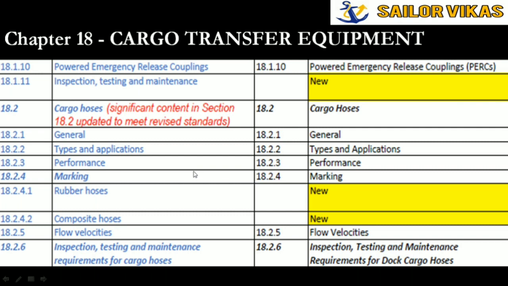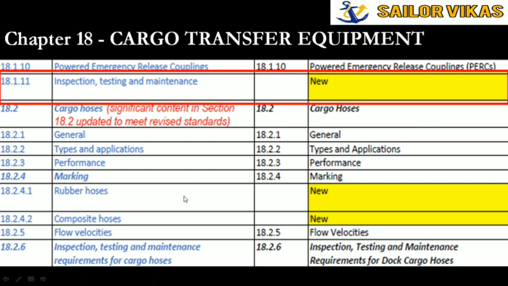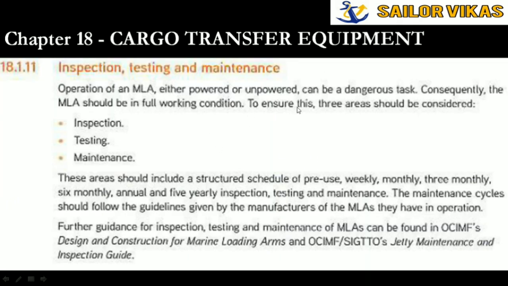Next is chapter 18, cargo transfer equipment. In this they have told about inspection, testing and maintenance, and rubber hoses and composite hoses. They have added new sections. First we will see inspection, testing and maintenance. They say it all depends on the manufacturer. Operation of a marine loading arm, either powered or unpowered, can be a dangerous task. Consequently, the marine loading arm should be in full working condition.